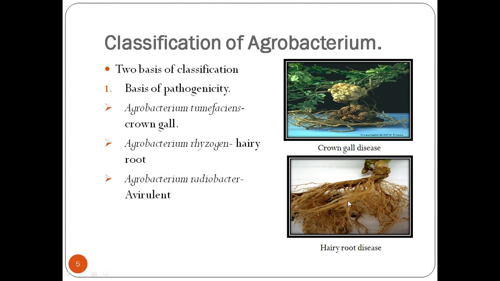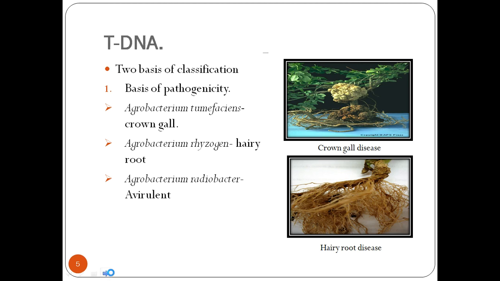You can see a number of roots form at the bottom of the plant, like a hairy root formation. And Agrobacterium radiobacter is an avirulent species, so it will not transfer a foreign gene inside the plant.